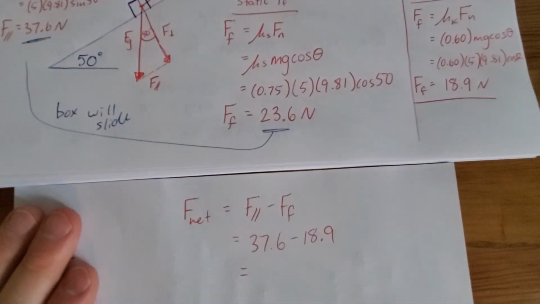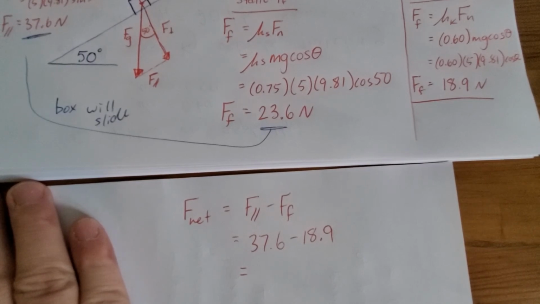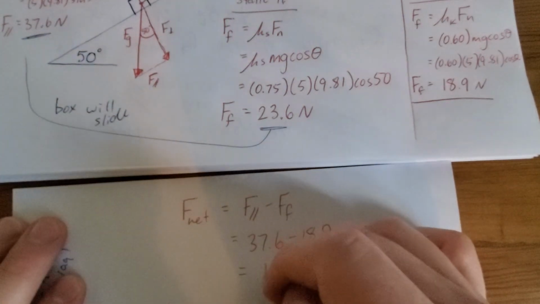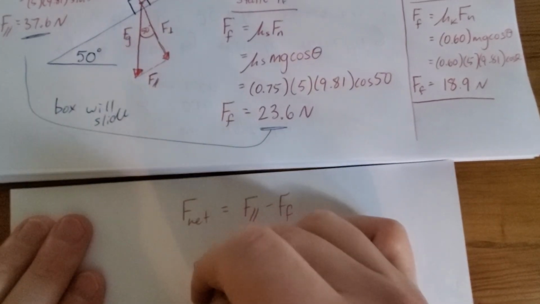Since it's sliding, we know that we have to use kinetic friction. That's for moving objects. Okay, so I get 18.7 newtons as my net force.